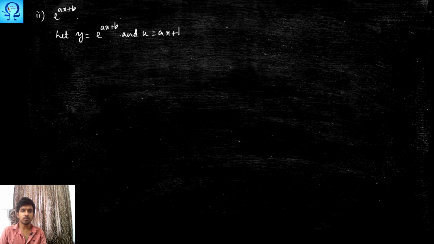Okay, now let us move to the next problem. Here we are given e^(ax+b). Okay, let us take y to be e^(ax+b) and u to be ax + b. Then what happens? Your y becomes e^u. Your dy/du is what? It is simply e^u. In the place of x we have u, that's it.